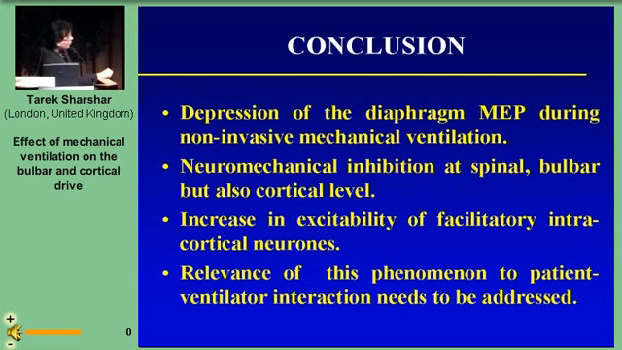So this is my conclusion. In conclusion, we found a depression of the diaphragm motor evoked potential amplitude during non-invasive normocapnic mechanical ventilation. We think that this depression is related to a neuromechanical inhibition at spinal, bulbar, but also cortical level. It is associated with an increase in excitability of the facilitatory intracortical neurons. The relevance of this phenomenon to patient-ventilator interaction needs to be addressed.